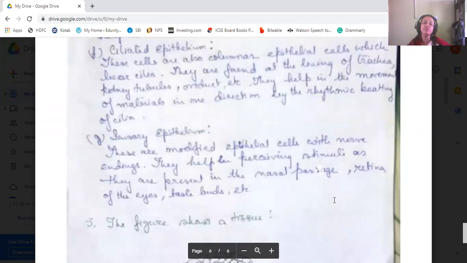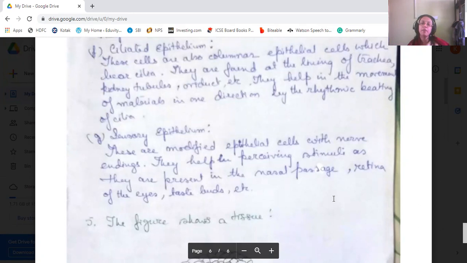Then we come to sensory epithelium. They are modified epithelial cells with nerve endings. Okay, these are also epithelial cells which are modified, having nerve endings. They help in perceiving stimuli, as they are present in the nasal passage, retina of the eyes, taste buds, etc.